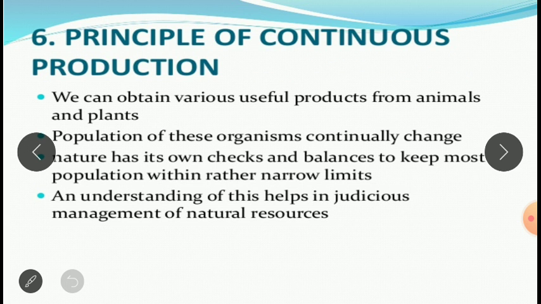Then, coming to the sixth one, that is the principle of continuous production. We can obtain various useful products from animals and plants. Population of these organisms continually changes. Nature has its own checks and balances to keep most populations within rather narrow limits. An understanding of this helps in judicious management of natural resources.